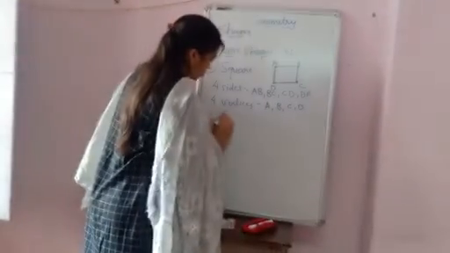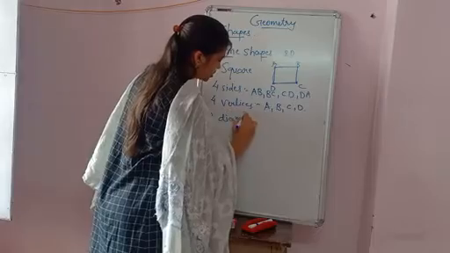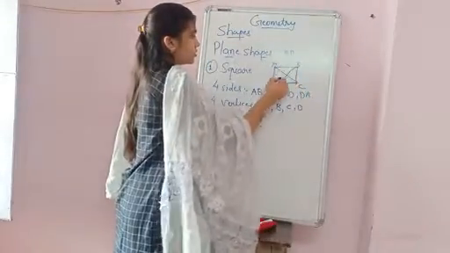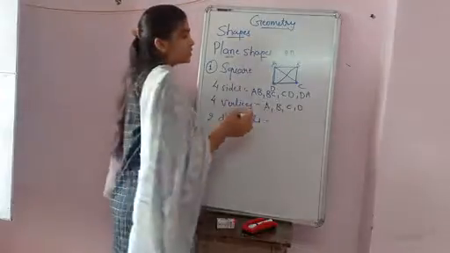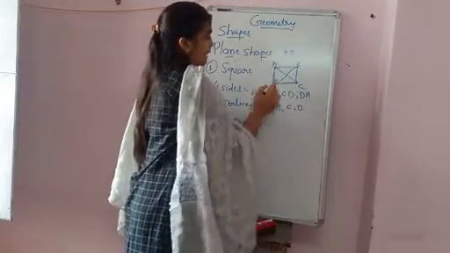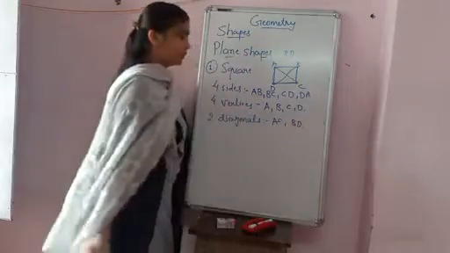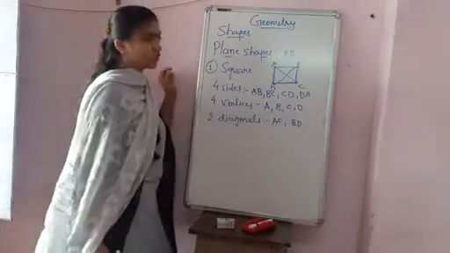Two diagonals. Diagonals means the cross lines. These are called the diagonals. That is AC and BD. AC and BD. So this is the square.